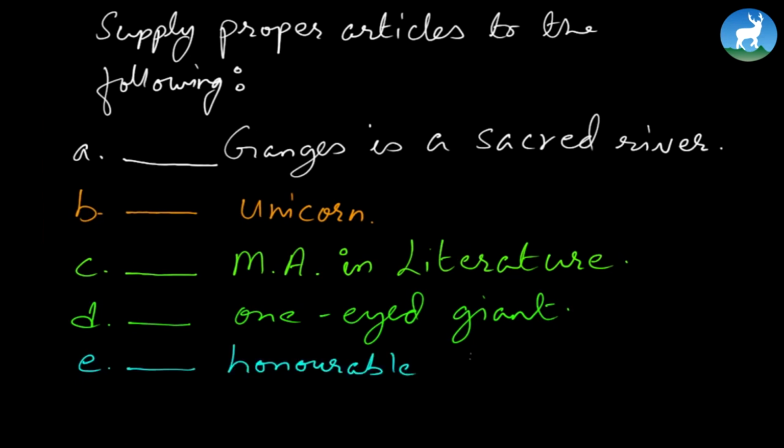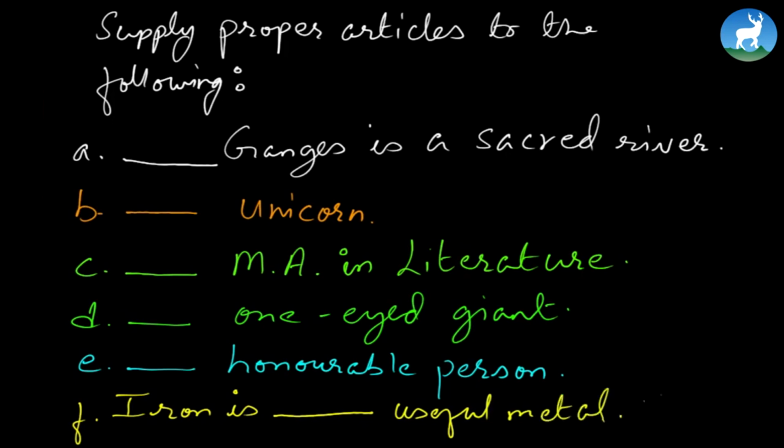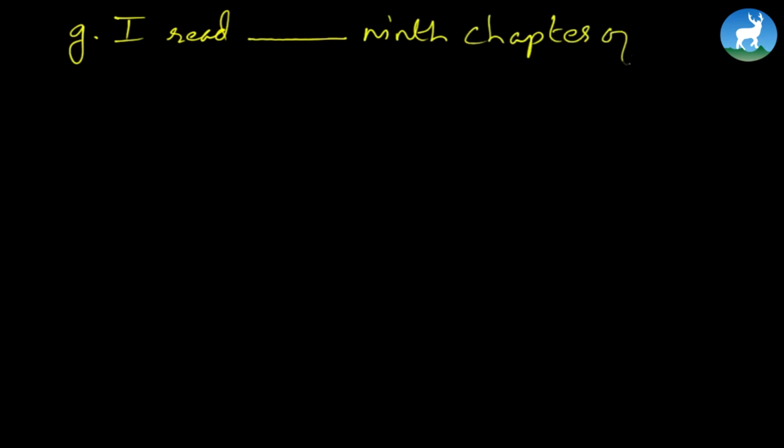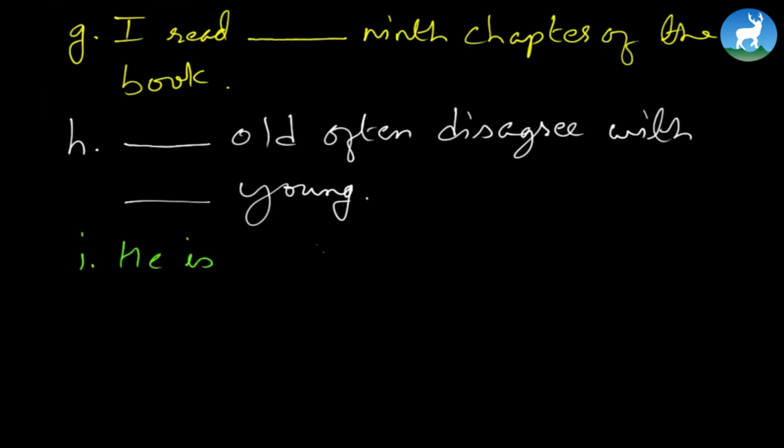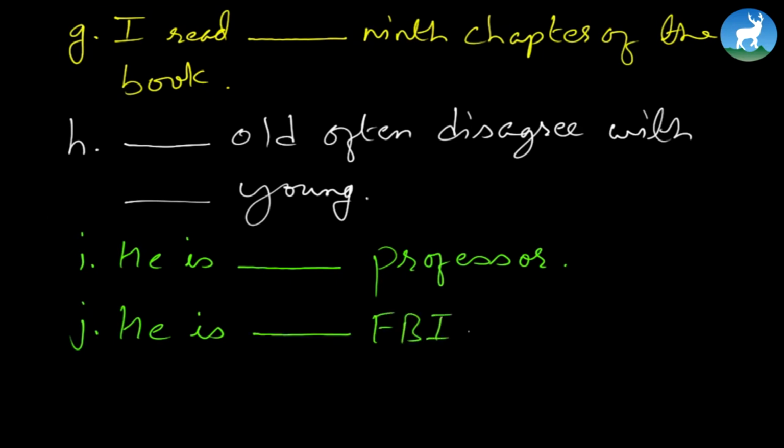E, honorable person. F, iron is useful metal. Number G, I read 9th chapter of the book. H, old often disagree with young. Number I, he is professor. J, he is FBI agent.